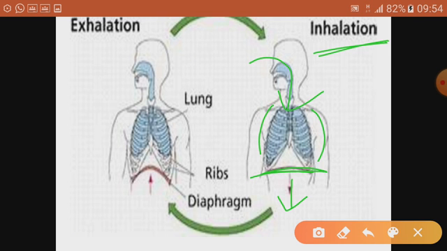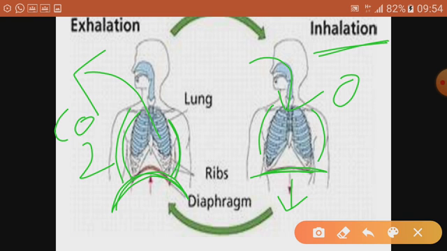Just opposite of this, during exhalation, the diaphragm gets relaxed. The moment it gets relaxed, it comes to its original position and attains its original shape, that is, dome shape, and the volume of the chest cavity decreases. You can see here the volume of the chest cavity is decreased and air tries to move outside, and this air is obviously rich in carbon dioxide. Here when it is inhaled, it is rich in oxygen. So in respiration, two differences are very important. One is the difference between aerobic and anaerobic respiration, and second is the difference between exhalation and inhalation.